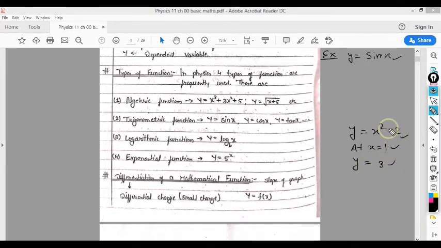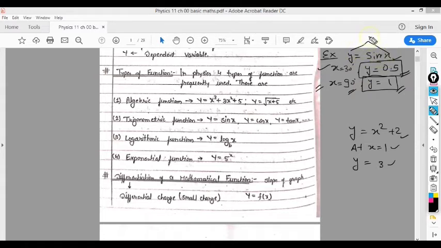At x equal to 30 degree you will get y equal to 0.5, because sine 30 is 1 by 2. At x equal to 90 degree you will get y equal to 1. Again at different values of x you get different values of y, so it is again a relation between y and x.